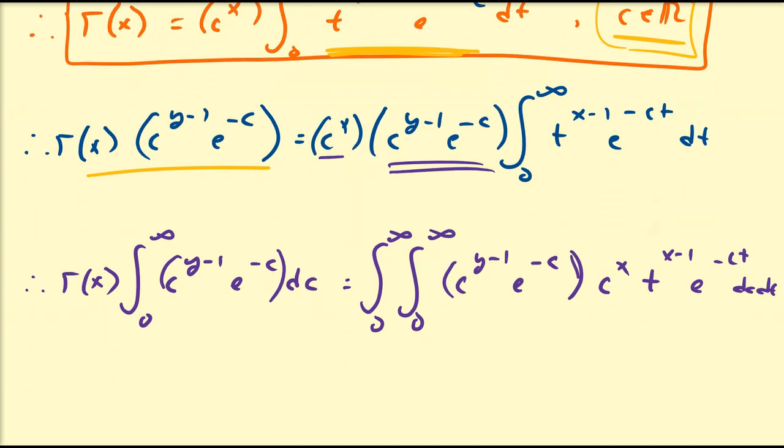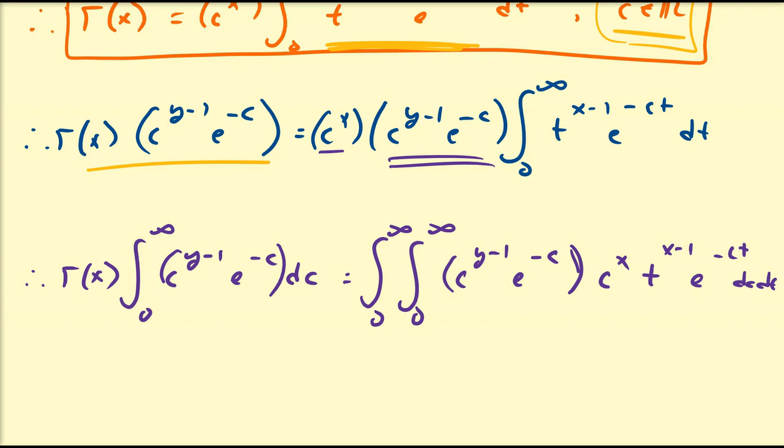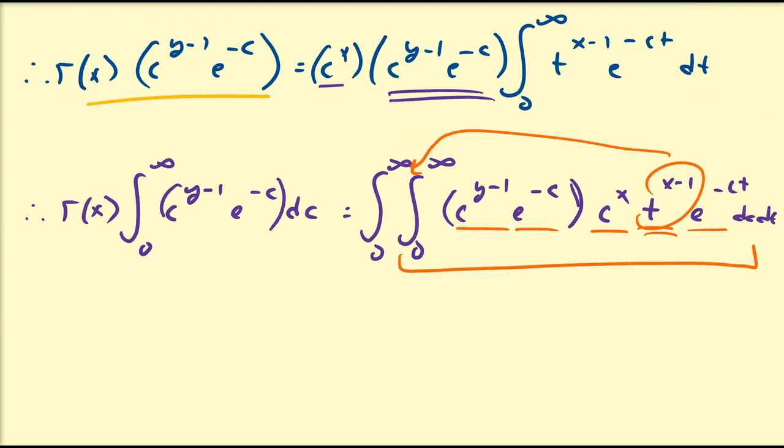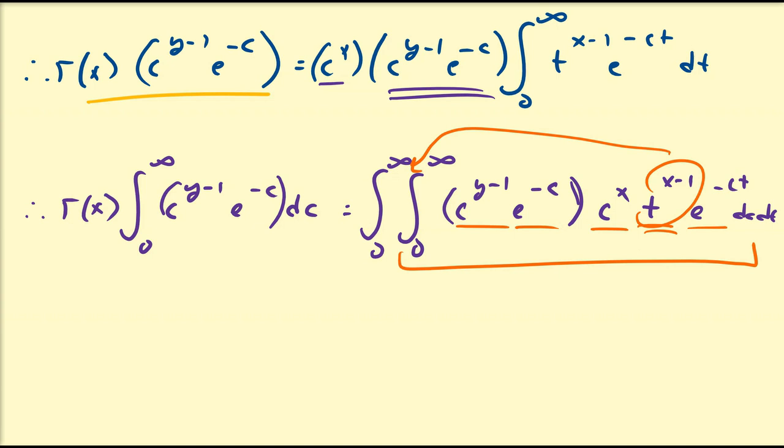So let's just look at this integral a little bit more closely. So that has c, that has c, that has c, that has c, but this term here, this t to the x minus 1, is the only thing that does not have c. So if I take the integral with respect to c first, I can actually withdraw this out of this interior integral, and I'm going to have something a little bit nicer. Also notice what I have here. This is actually the definition of the gamma function just evaluated at y, since c is just a dummy variable. So I'm just going to replace that with its actual definition. So this is actually just equal to gamma of x times gamma of y.